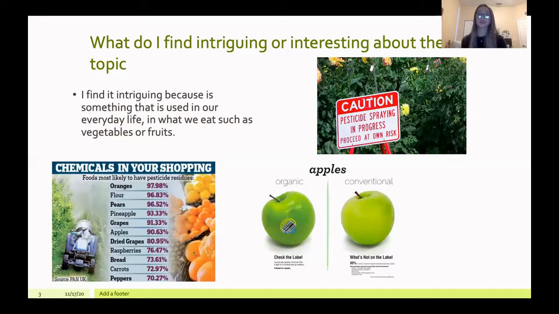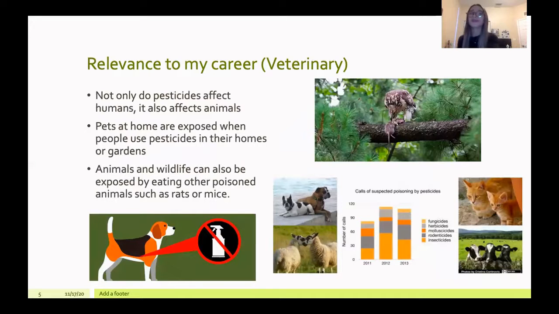Maybe this is why cancer and a lot of diseases happen, because of the foods that we eat and the chemicals, how toxic it is in our bodies. But yeah, the relevance to my career. Well, I want to be a vet and I really care about animals, and our system is kind of the same as animals'. So it not only affects humans but also affects animals.